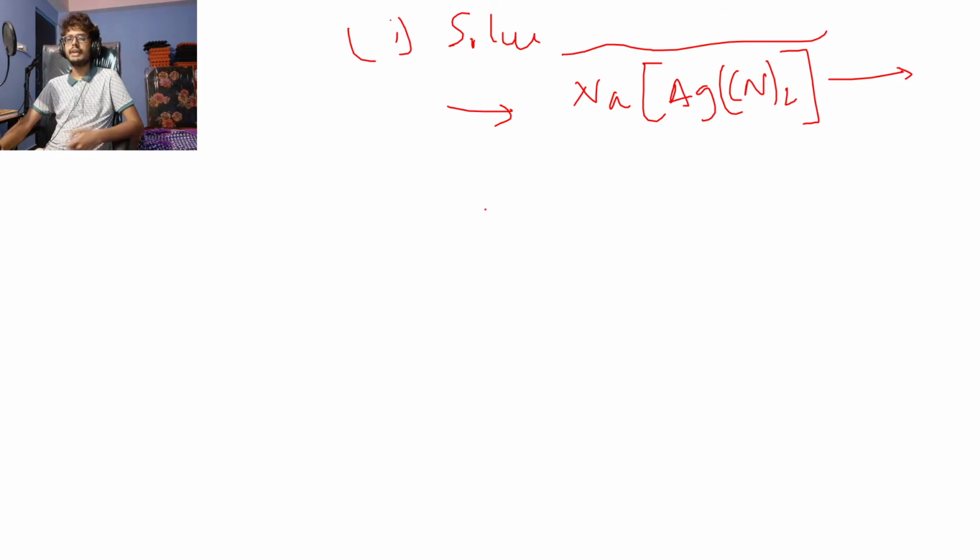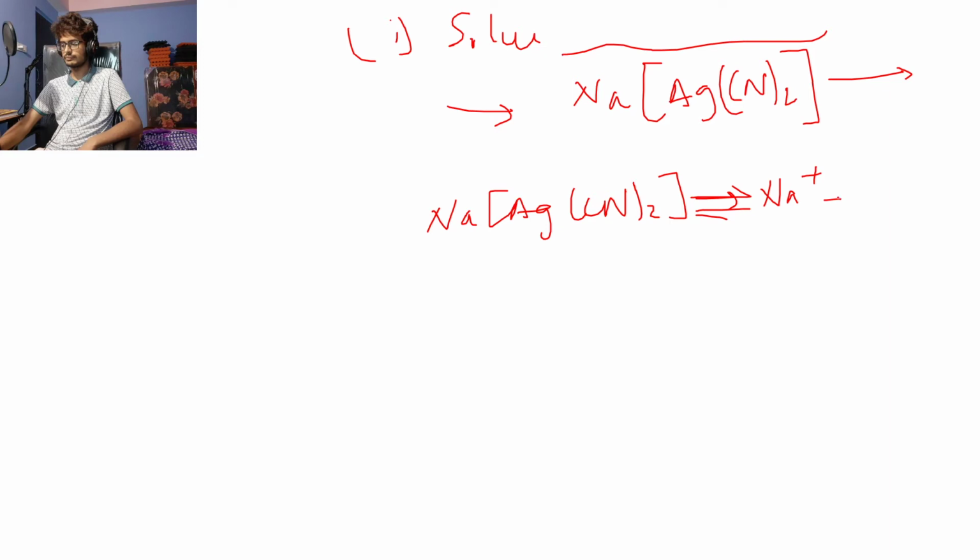Now we don't need to actually show the reaction of this dissociation, but okay, let's show it, no problem. When sodium argentocyanide dissociates, I'll just show the dissociation reaction. It forms sodium ion plus Ag ion and cyanide ion. Then we have water as well, which is also dissociating into OH minus plus H plus.